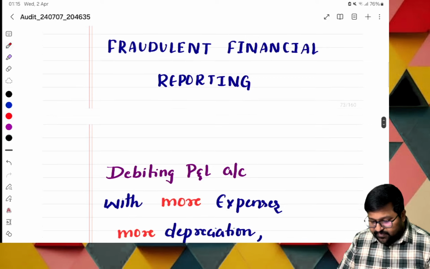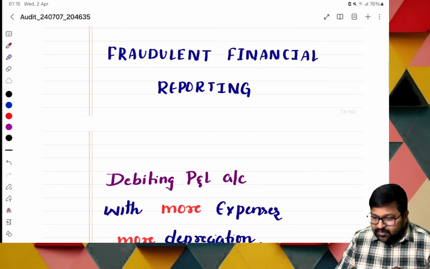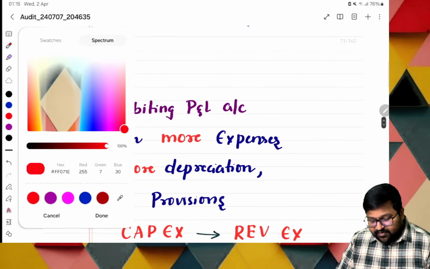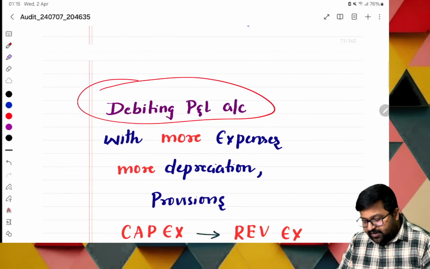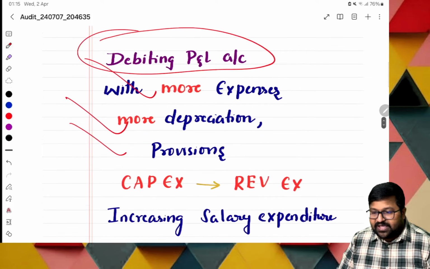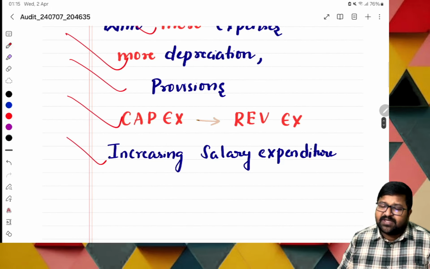In these scenarios, it is fraudulent financial reporting. Is it genuine or fraudulent? It's fraudulent financial reporting, done by management. What are the things they can do? First, debiting the P&L account with more expenses, more depreciation or provisions. They can even treat capital expenditure as revenue expenditure and increase salary expenditure. These can be the reasons.